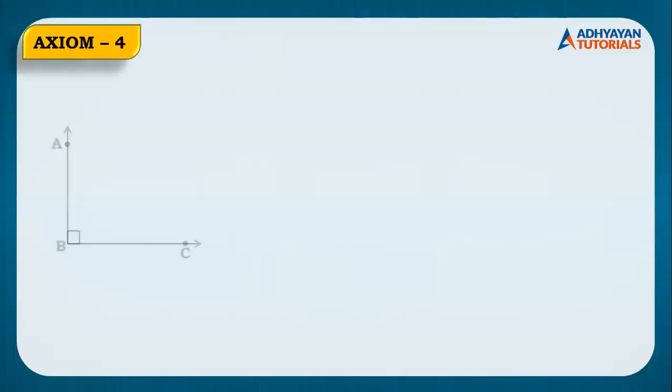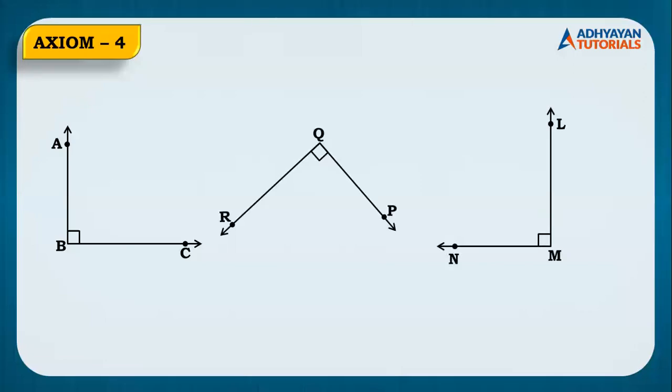Now we talk about the fourth axiom here. There are three angles which I have displayed on the screen: angle ABC, angle PQR, and angle LMN. Tell me what is common between all these three angles? Can anyone answer it? Perfect. Harshit Patel from Ghatkopar has answered right angle, and there are so many others who have followed. So Harshit was the first one to answer. That is absolutely correct. Right angle.